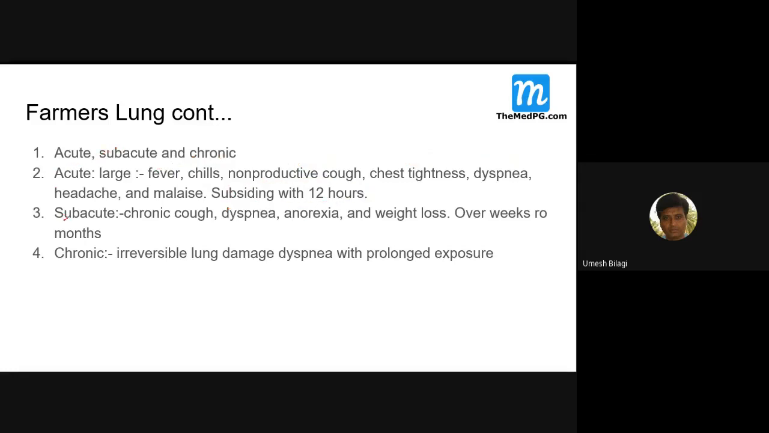In subacute, they present with a chronic cough, dyspnea, anorexia, and weight loss over weeks to months. Chronic means irreversible lung damage. Fibrosis will occur because of prolonged exposure. These are the ways farmer's lung can present.